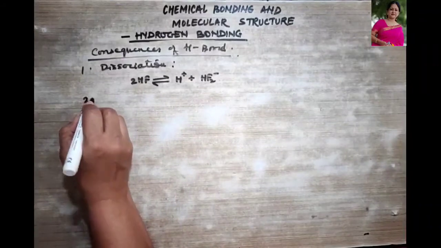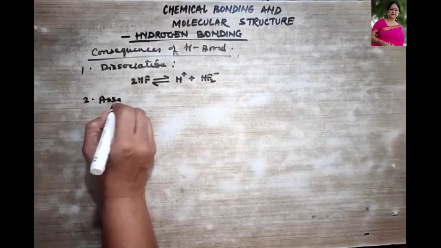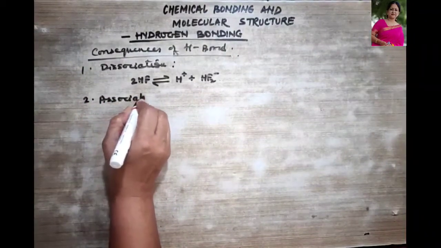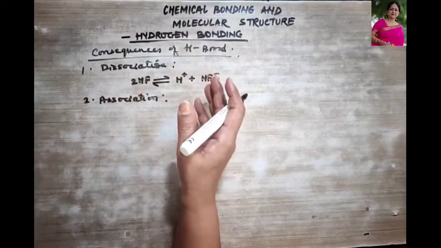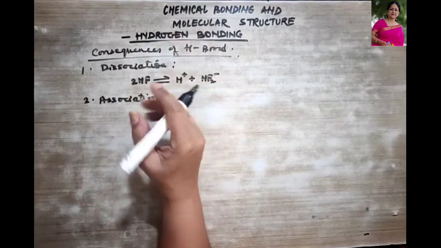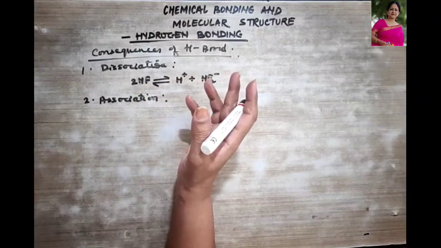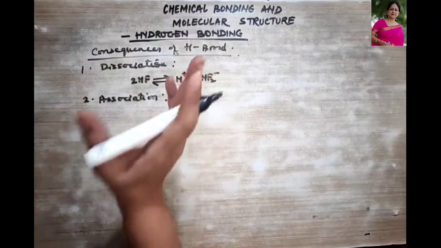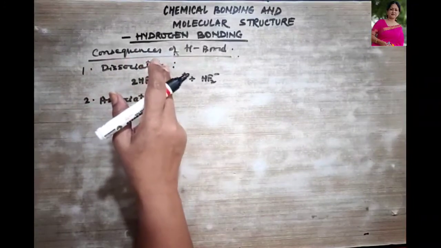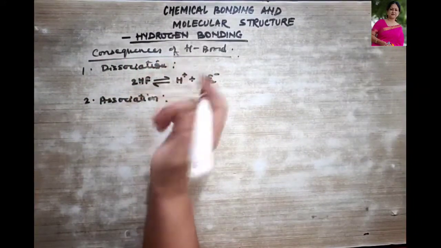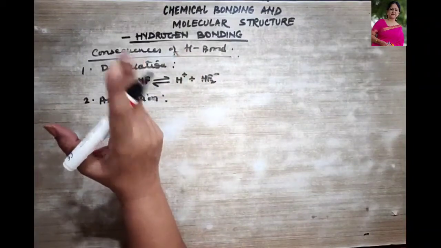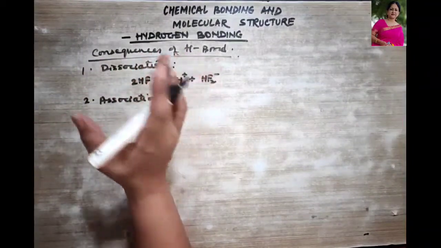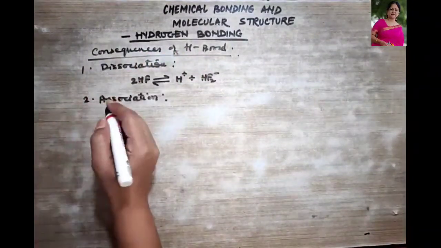Okay. Second point, it also shows association. Now, due to intermolecular hydrogen bonding, two or more molecules of a compound exist as associated molecules. This I had told you. So for example, carboxylic acid. It always exists as a dimer in the vapor state.